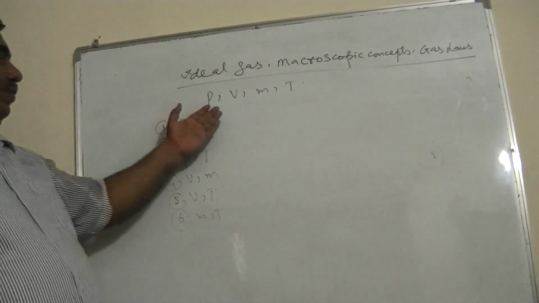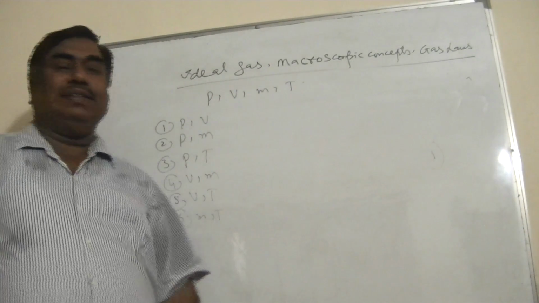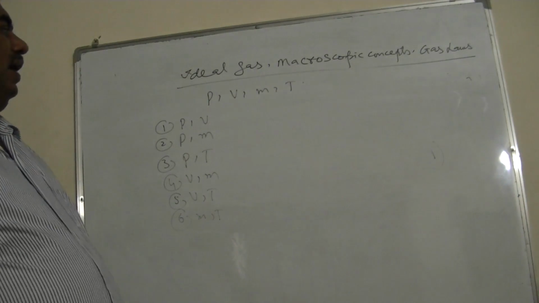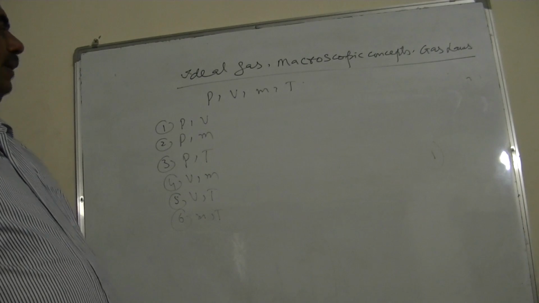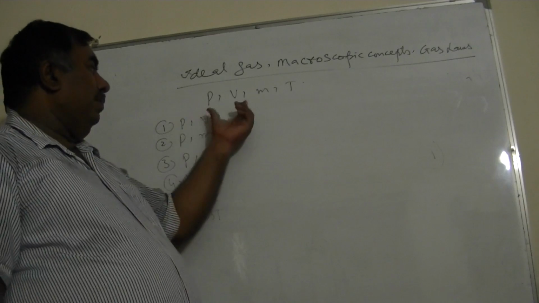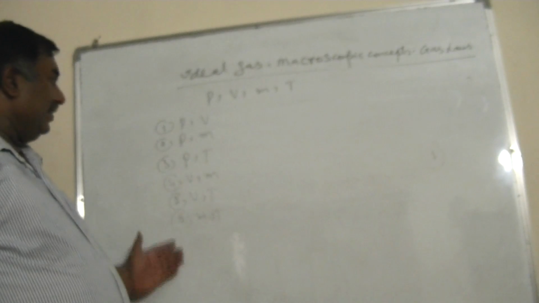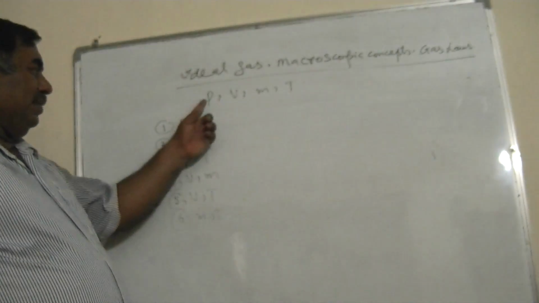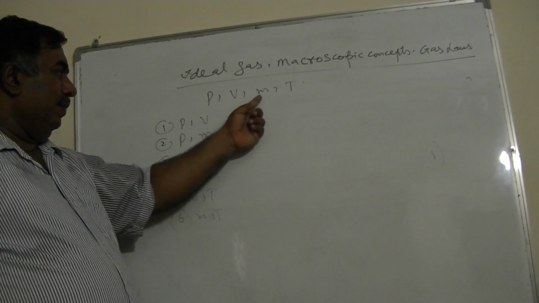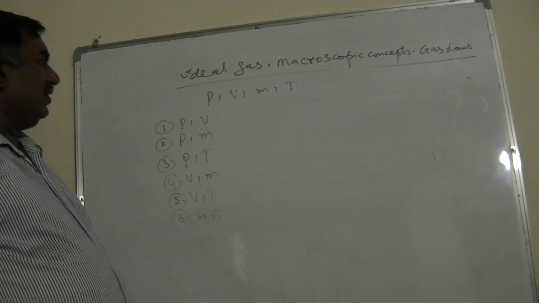Macroscopic concepts are 4: pressure of the gas, volume of the gas, mass of the gas, and temperature of the gas, because they describe the overall behavior of a gas, and that's why they're known as macroscopic concepts. And a gas law is a relationship between any 2 macroscopic concepts, keeping other 2 as constant. So there are 6 gas laws, because the pressure may have the relation to the volume, mass, and temperature. Then volume may have the relation to mass and temperature. Then mass will have a relation to temperature. So these all are the 6 gas laws which are possible.